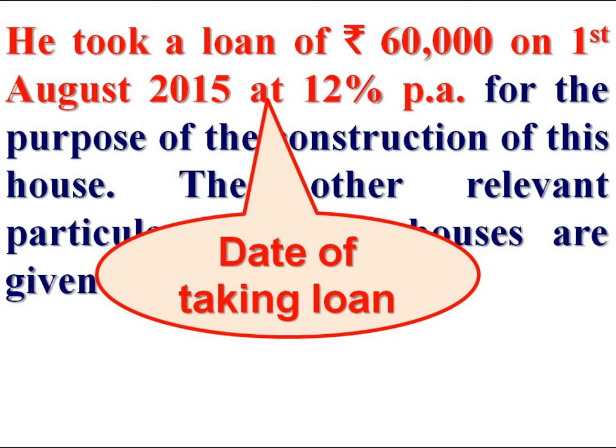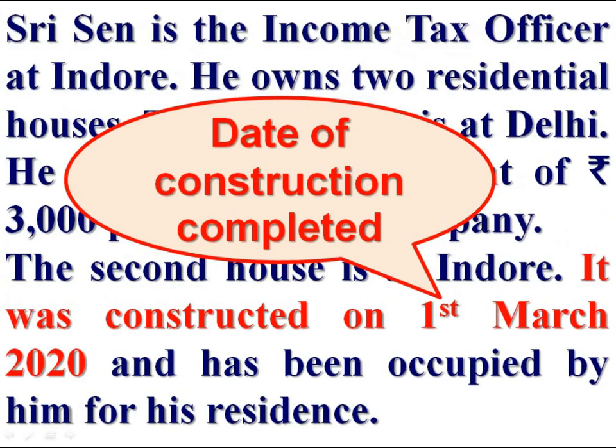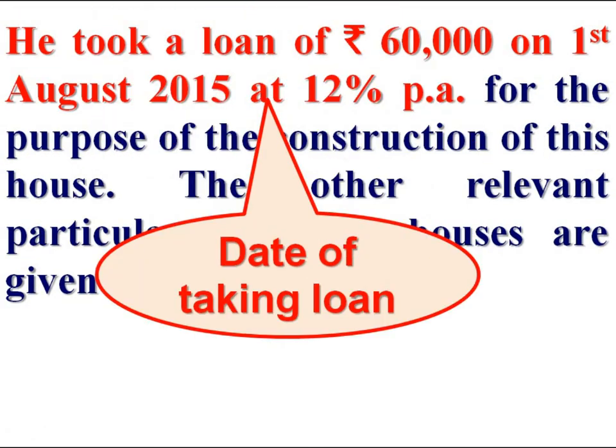Then we can say there is interest prior to construction. The construction was completed on 1st March 2020, that is in the previous year 2019-20, and the loan was taken on 1st August 2015. There was a loan before the construction was completed. Therefore, there is interest prior to construction.